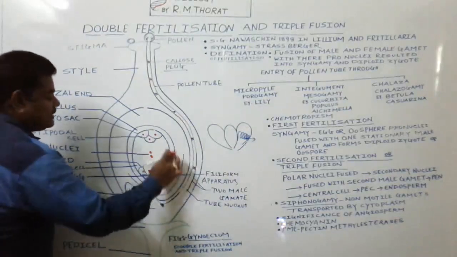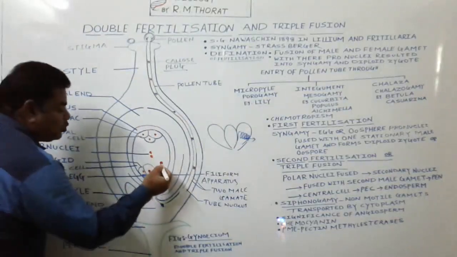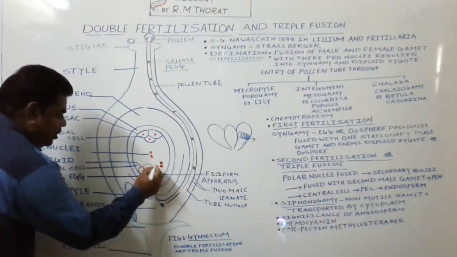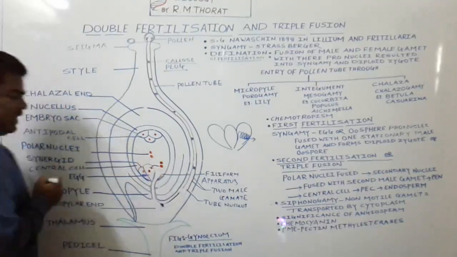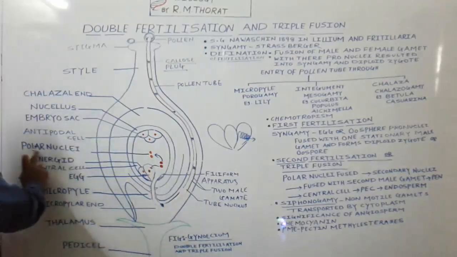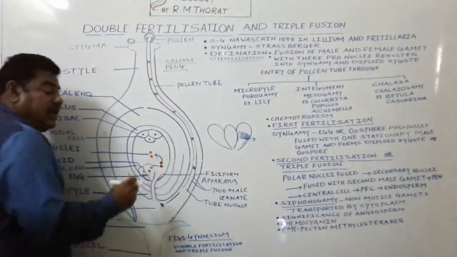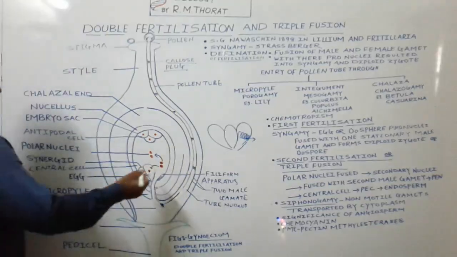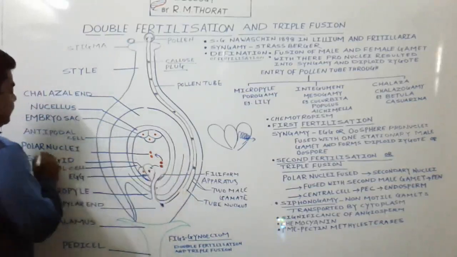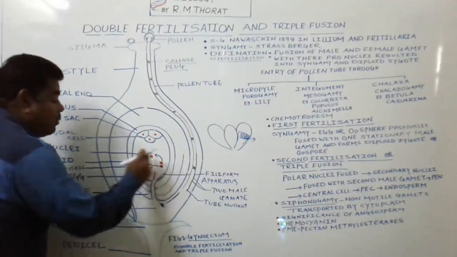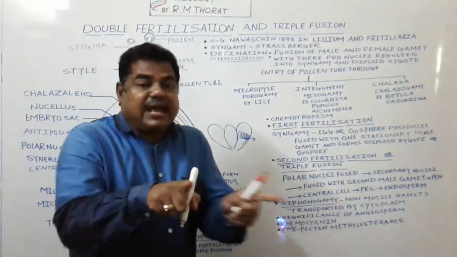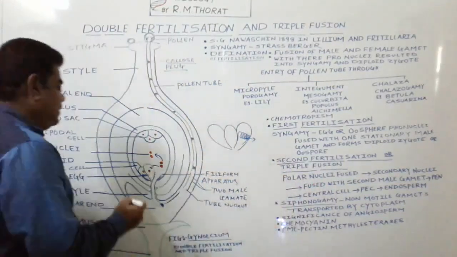Now, two male gametes get released here in the embryo sac. Out of these two male gametes, one male gamete moves towards the egg, and the other male gamete moves towards the polar nuclei, and this is carried out with the help of cytoplasm. These movements take place simultaneously, at one time.